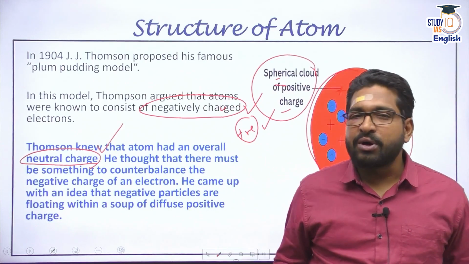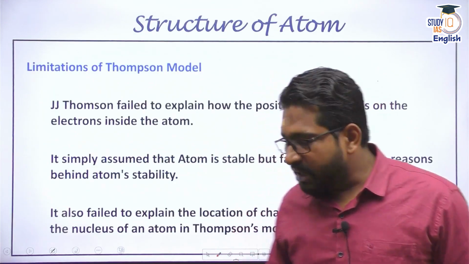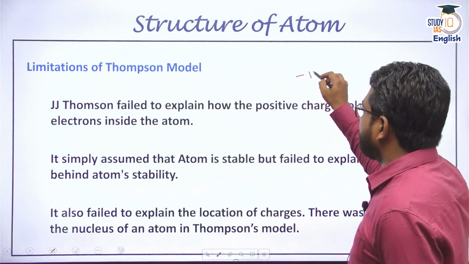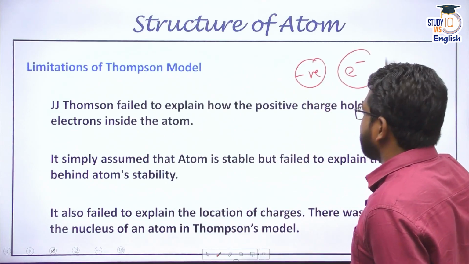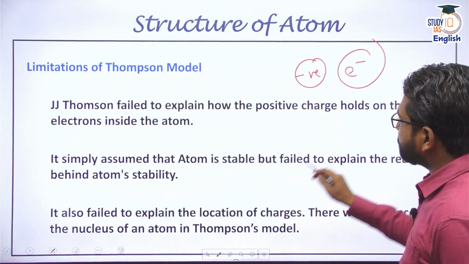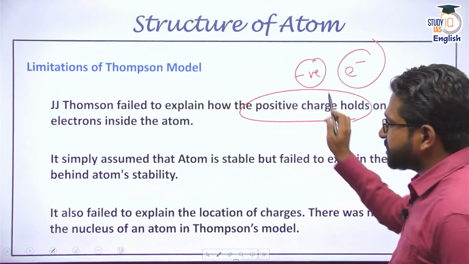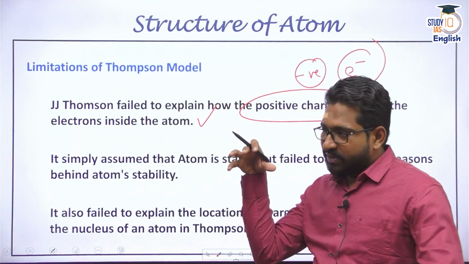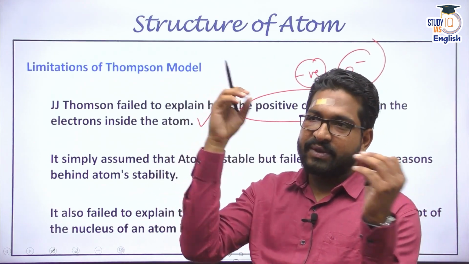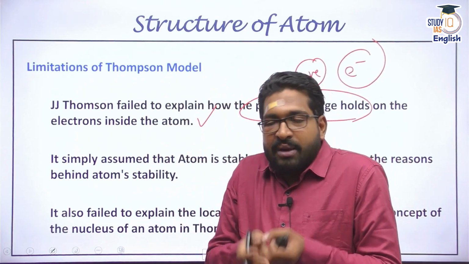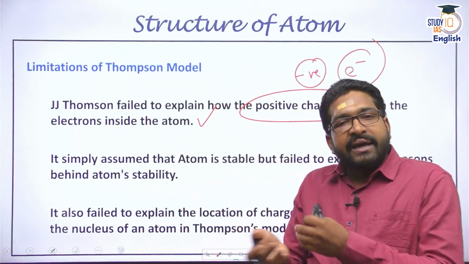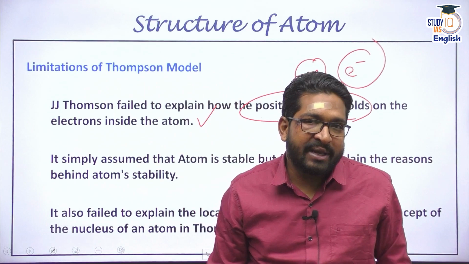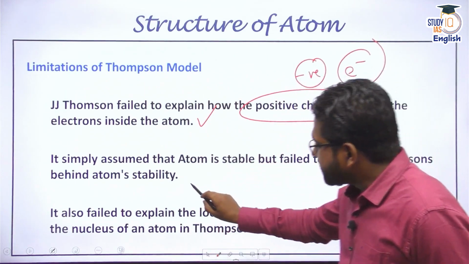But even this model does not explain everything, because there are many limitations to the Thomson model. Of course, he came up with the negative charges, that is electron, yes. But he failed to explain how the positive charges are held inside with the electrons. Because if the positive and negative charges combine, they neutralize each other. But then why is the atom reacting again? Why does some element undergo multiple reactions? It fails to explain the stability of the atom.